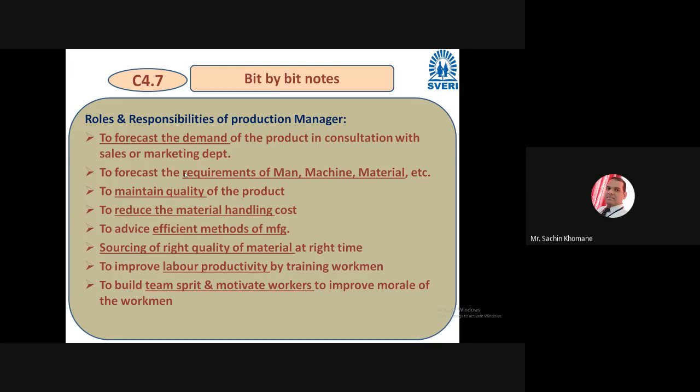How much production you want to do, depending on that, manpower you will recruit. You will purchase raw material, you will make the maintenance of machineries, or you can purchase the new machineries. Even you have working capital, with additional working capital with you, right? So it is your role. It's not a role like just place the order and go ahead. So you have to forecast this thing also, right?